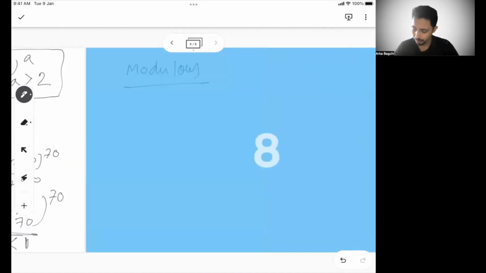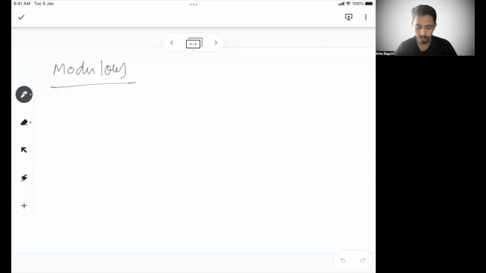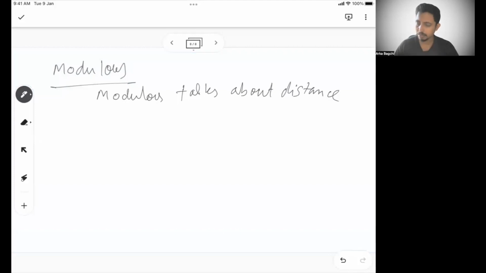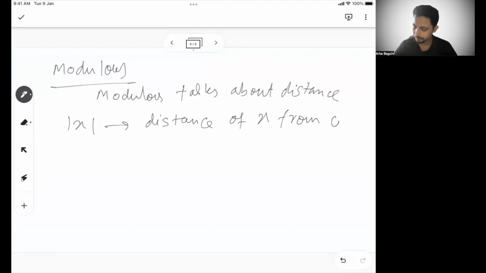Okay, now let's move to the next problem, with modulus. Now what is a modulus? A modulus is basically about distance. If I write mod x, it means the distance of x from 0.